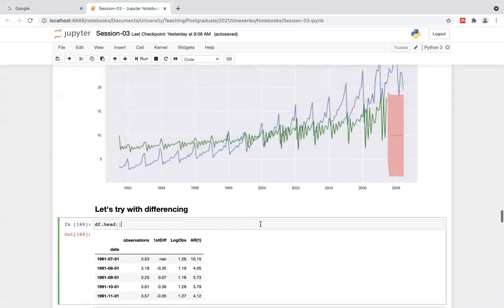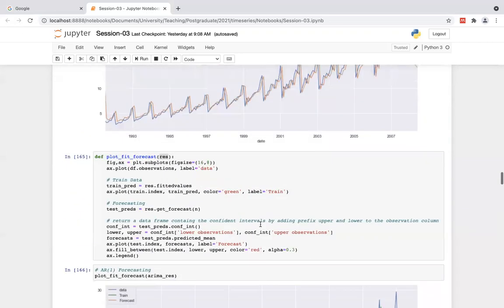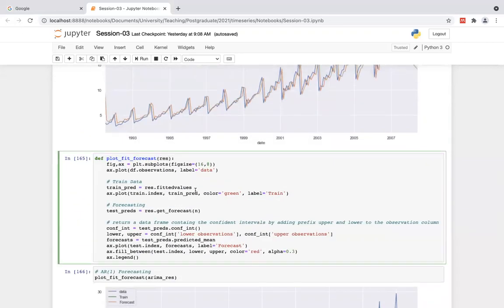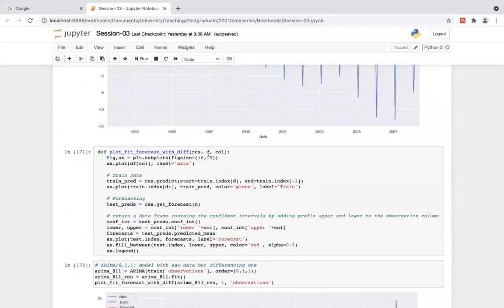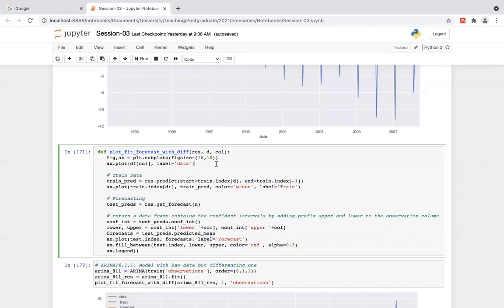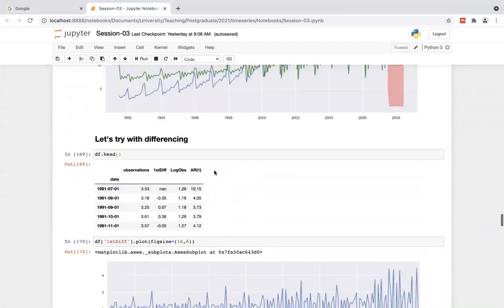Then I altered this existing function a little bit more in order to add the D component, which means the integrated component, right? In here, I passed the columns themselves, because in that integrated part, we are unable to just work with the raw observation data in this column.